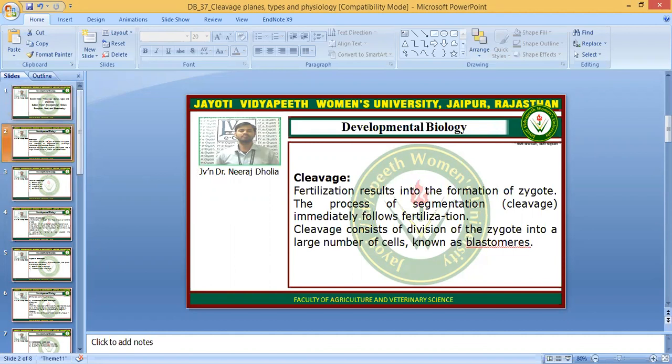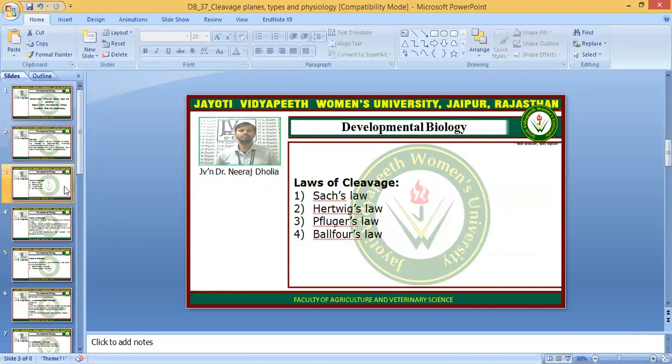So cleavage divisions are the initial types of cell divisions which occur in the fertilized egg or the zygote. The result of the cleavage divisions is the blastomere. These cells which are formed by the cleavage divisions are known as the blastomeres. We discussed the laws of the cleavage divisions: Say's law, Hartwig law, Kruger's law, and Balfour's law.